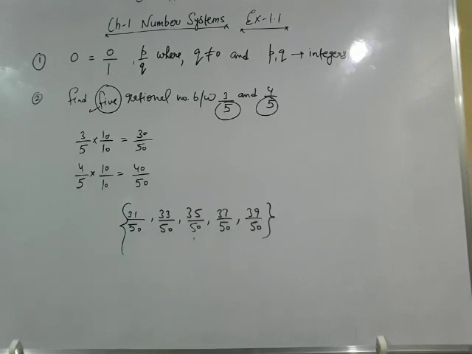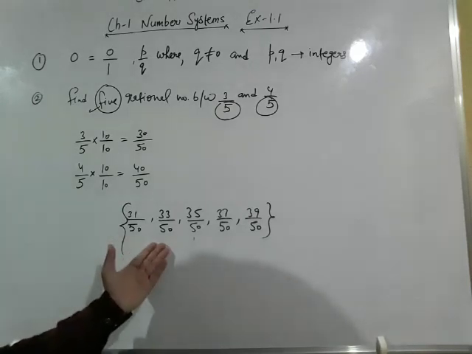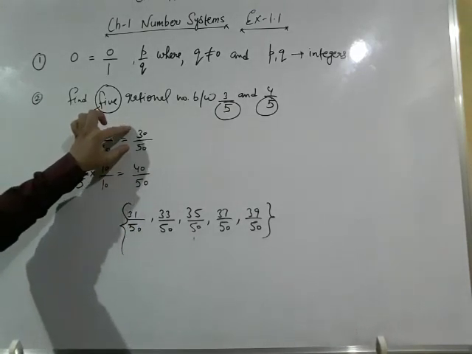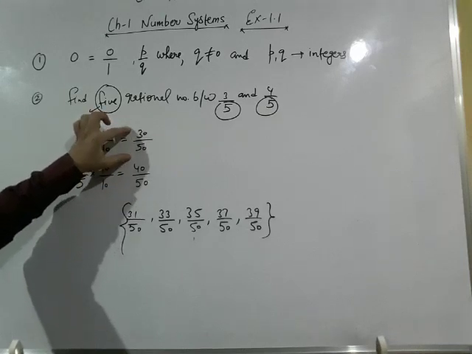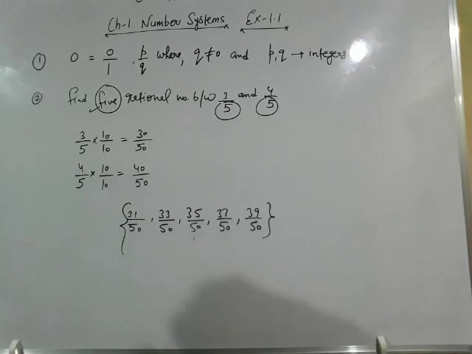You can select all the even numbers, or you can select 2 odd numbers, 3 even numbers, or 3 odd numbers, 2 even numbers. It is up to you what numbers you are selecting, but those numbers should lie between the required numbers, 30 upon 50 and 40 upon 50 in this case. So there is a very simple method to solve these kinds of questions.